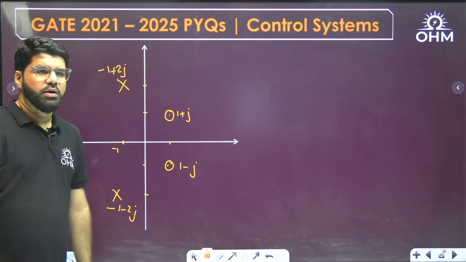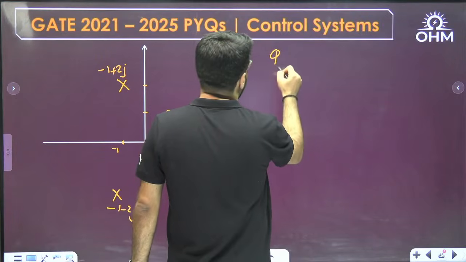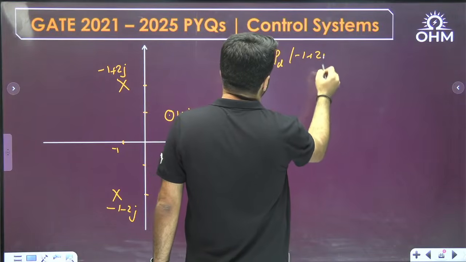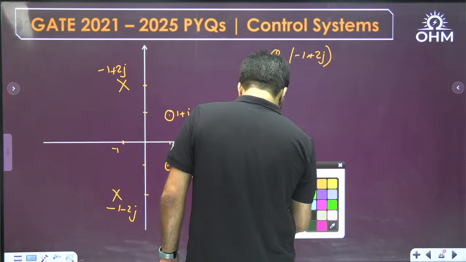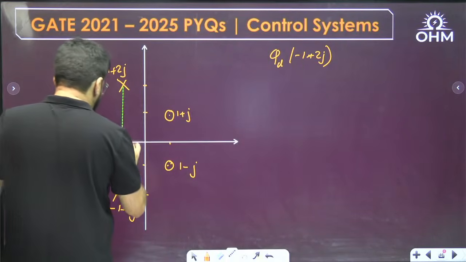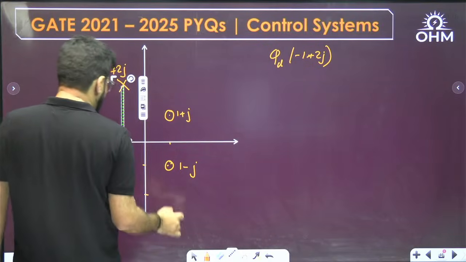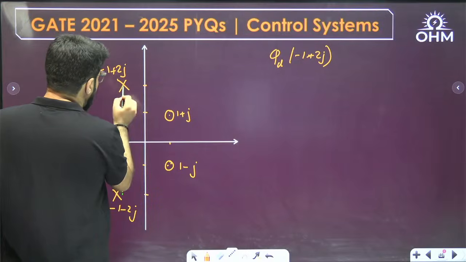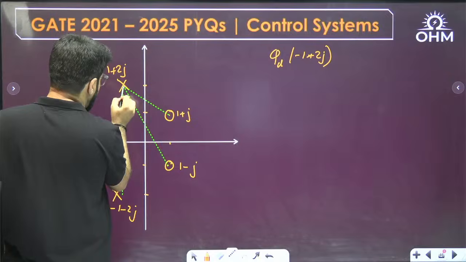Now, the procedure: I want to calculate the angle of departure corresponding to the pole -1 plus 2j. Join this particular pole with respect to all the other poles and zeros. I join it first with respect to the other pole, and then join it with respect to the zeros. This is one zero and this is the other zero.